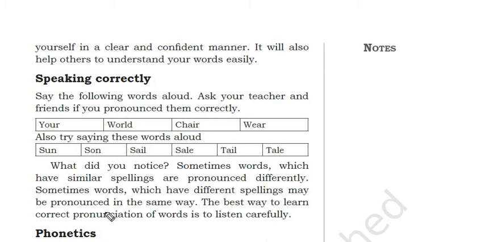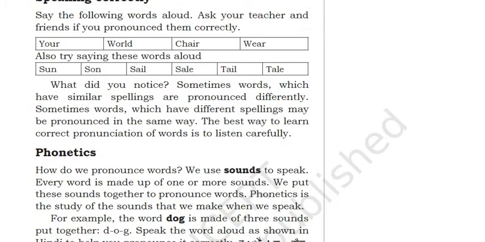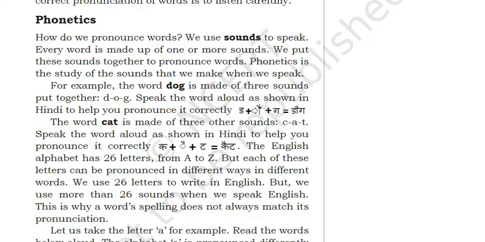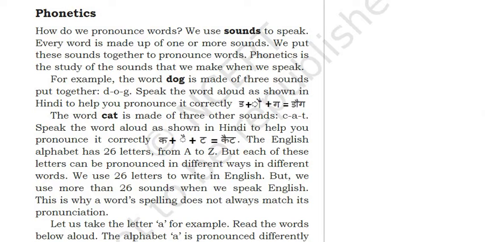The best way to learn correct pronunciation of words is to listen carefully. You have to listen with the meaning of the sentence. If you try to understand the meaning of the sentence, then you can also understand which spellings are different but the pronunciation is the same. So let's talk about phonetics.